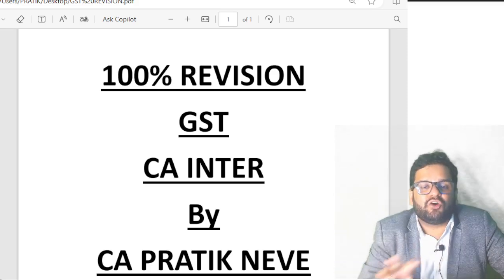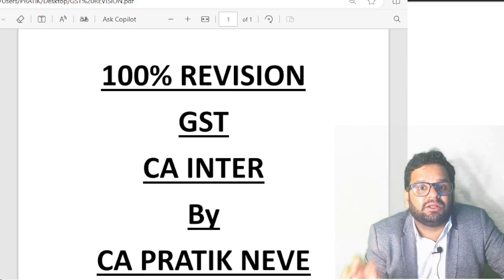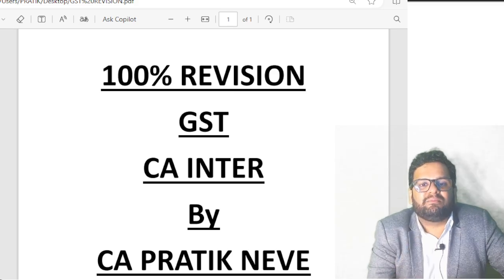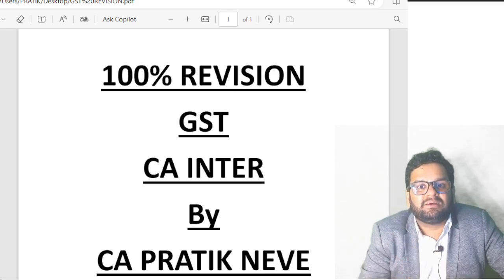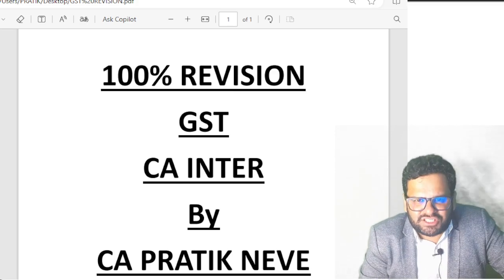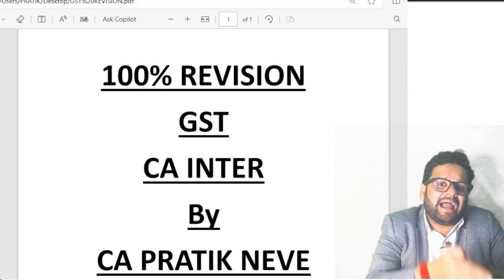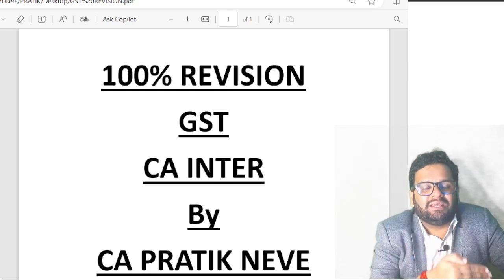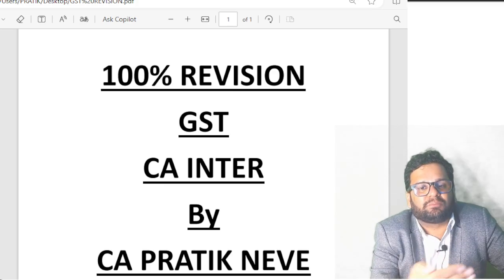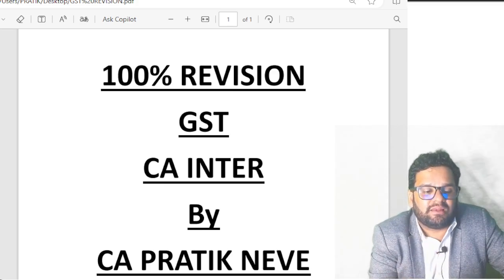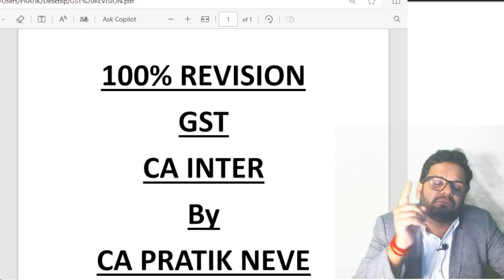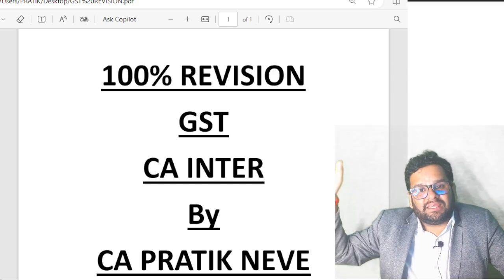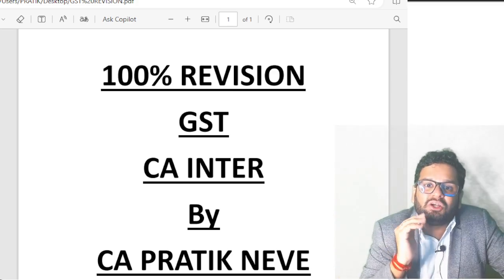So for example, if all these things are happening for the month of August 2024, then GSTR 1 will be filed by me by September 10th. Government will generate my GSTR 2A 2B by September 15th. Then I will pay tax to government between September 15th to September 20, and then I will file my GSTR 3B by September 20. Is the procedure clear to all of you? Then this I will continue doing for all 12 months.